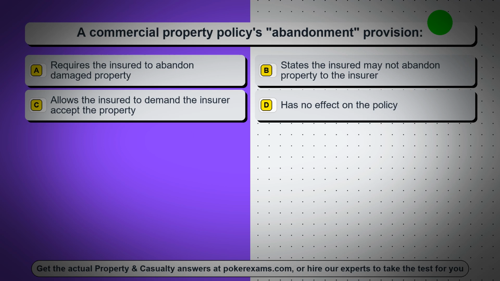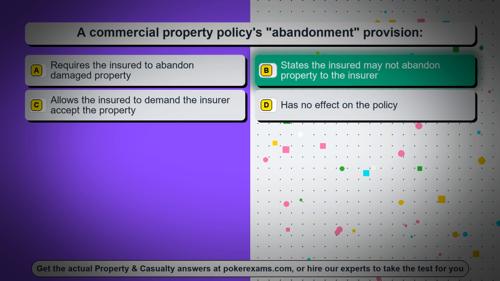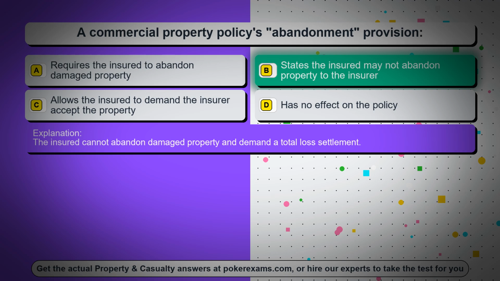Question 24. A commercial property policy's abandonment provision. Option A, requires the insured to abandon damaged property. Option B, states the insured may not abandon property to the insurer. Option C, allows the insured to demand the insurer accept the property. Option D, has no effect on the policy. The correct answer is option B, states the insured may not abandon property to the insurer. The insured cannot abandon damaged property and demand a total loss settlement.